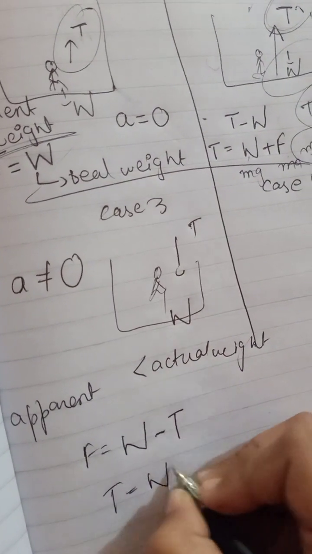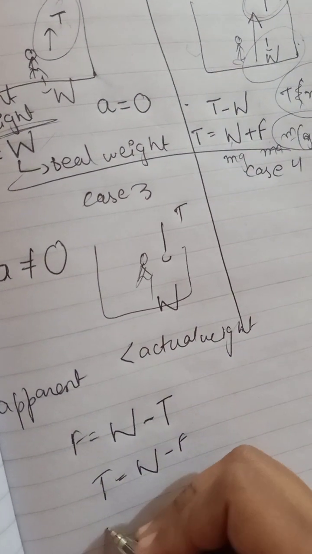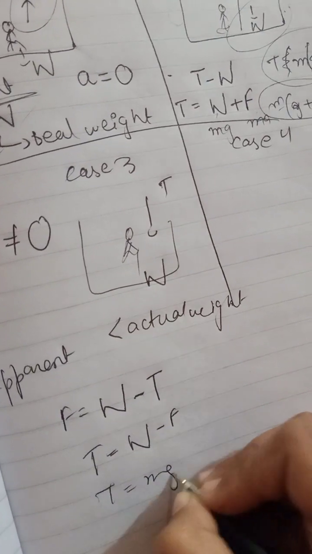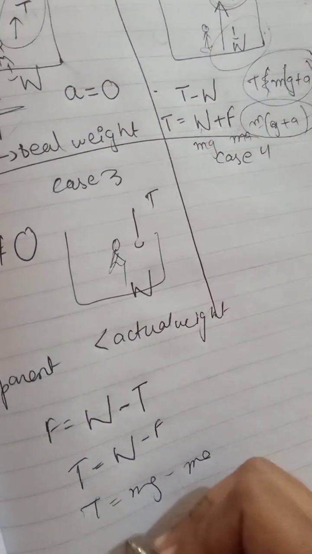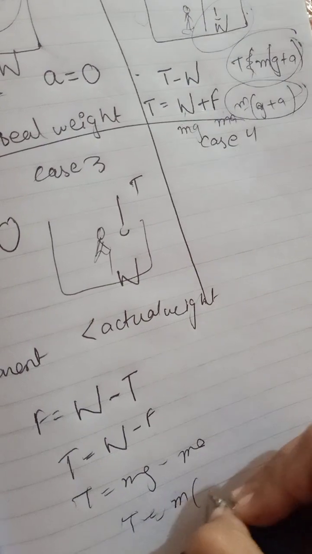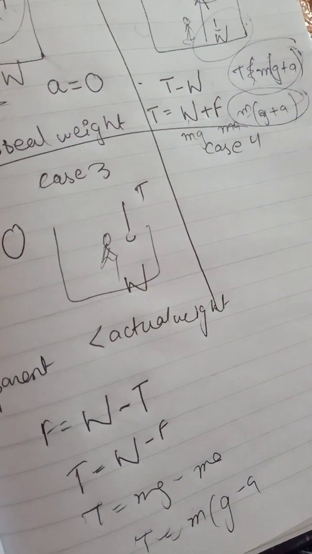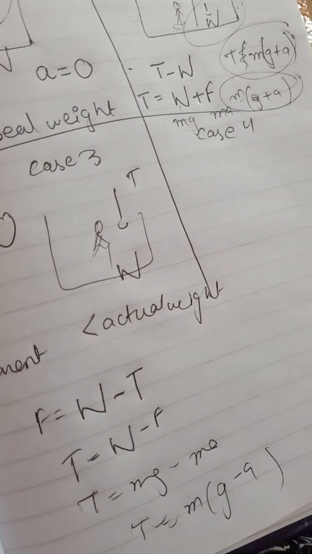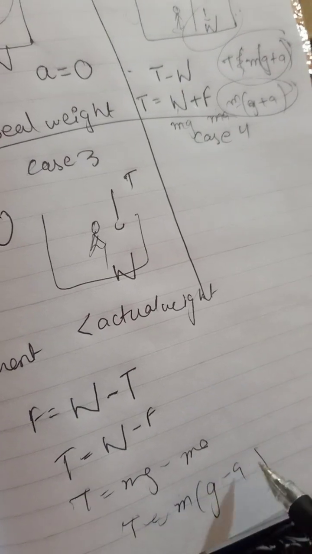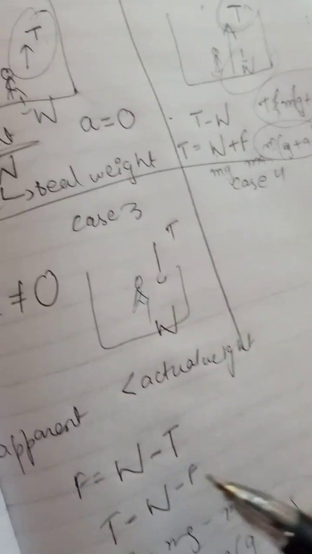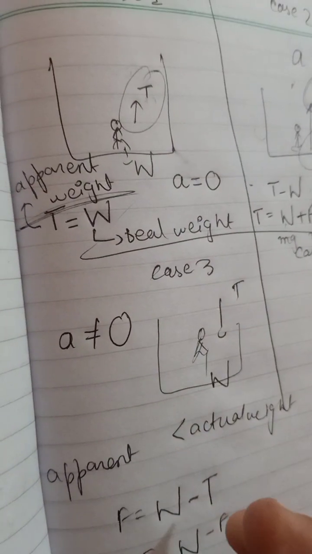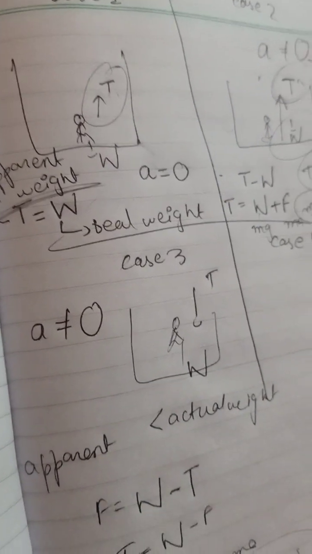So we can write it as F minus T, and we will have T equal to mg minus ma. As you guys all know, we have written upward side T is equal to m(g minus a). So in this, the apparent weight will be less and the actual weight will be more.